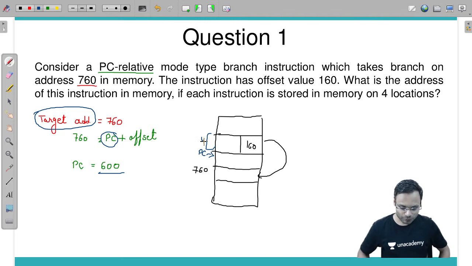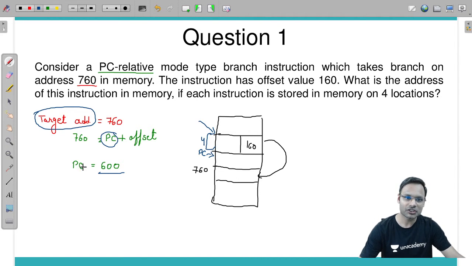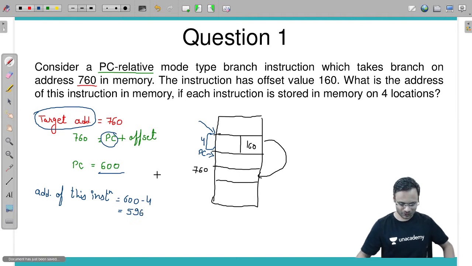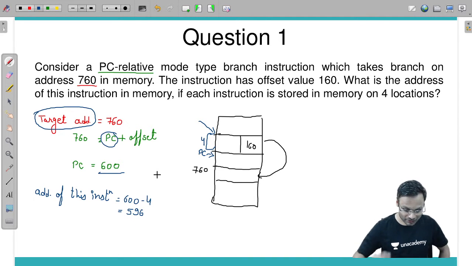If the current instruction is stored on 4 locations, what should be the starting address of the current instruction? 600 minus 4, which is 596. Good. Amazing.